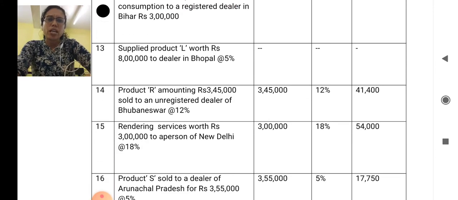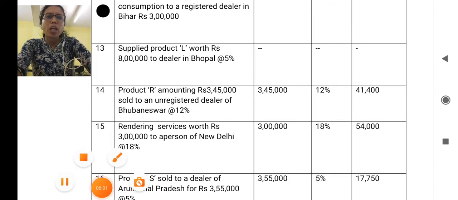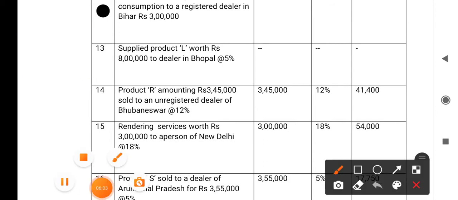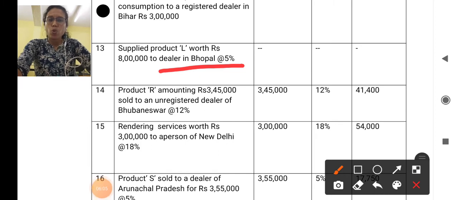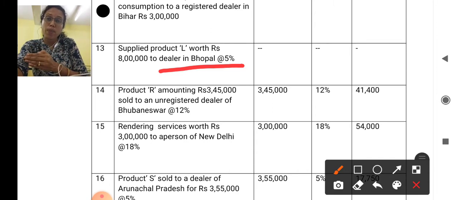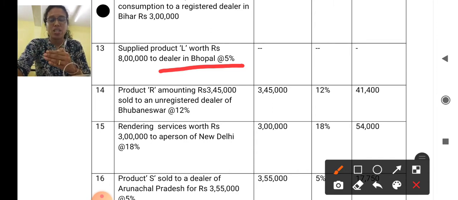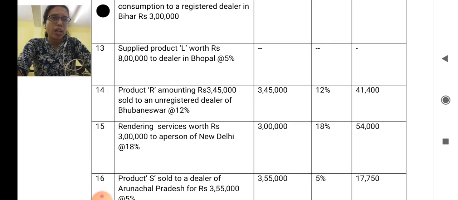The next one is the 13th, supplied product L worth rupees 8 lakh to a dealer in Bhopal. So here this dealer is registered in Bhopal and he supplied the goods to the dealer in Bhopal itself. So it is not interstate supply. So it does not attract IGST. What kind of GST is payable here? CGST and SGST. Therefore, we have not taken that into account over here.